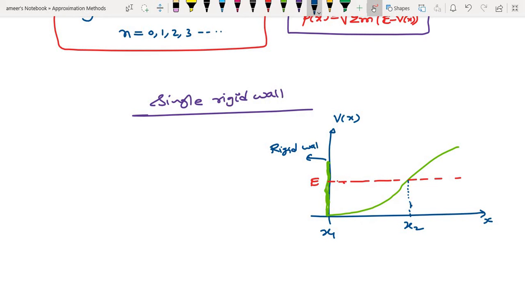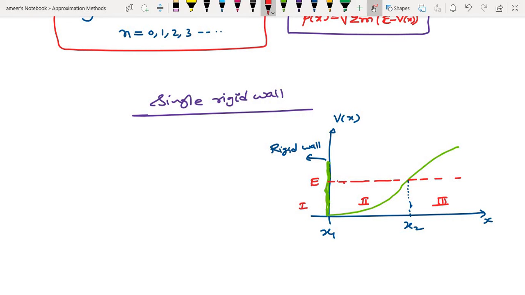That means there is no particle in this region at all. This is region 1 you can call, this is region 2, and this is region 3. The wave function in region 1 will be 0. That means that is the infinite potential wall. So the particle will not appear here. It is not a finite, it is an infinite potential wall.